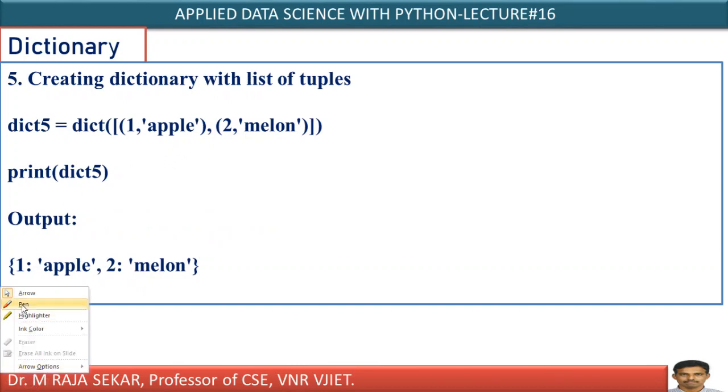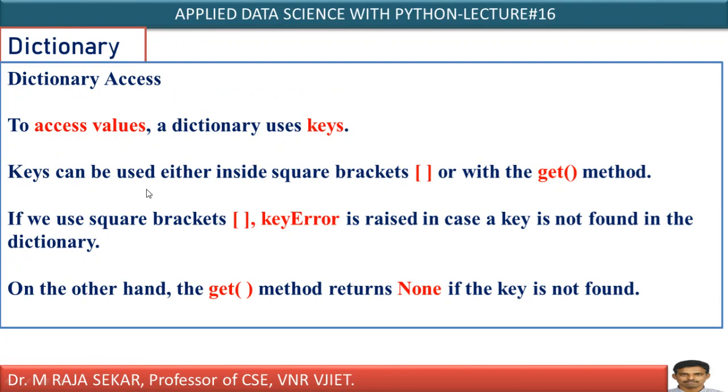Again, let me say dict5 equal to, I am creating a dictionary again with the help of the predefined built-in function dict. In this 1 is key, apple is value, 2 is key, melon is value. Print dict5 will display all the elements of that particular dictionary, isn't it?